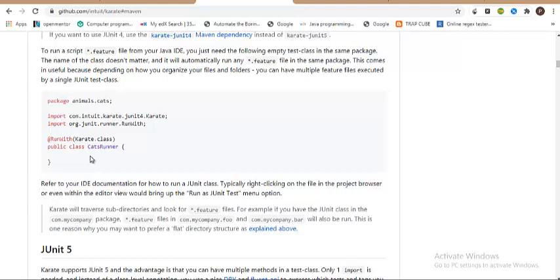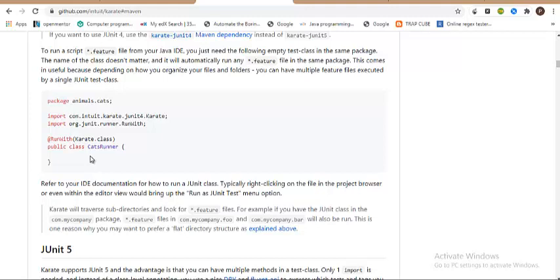With RunWith, you need to tell JUnit whether it has to run with Karate.class or JUnit.class. The other thing we were relying on is KarateOptions. In KarateOptions, you are gluing your feature files by specifying the features parameter, and you're also gluing the tags. For example, if you want to run smoke, regression, or sanity, based on that you are pinning the tags.